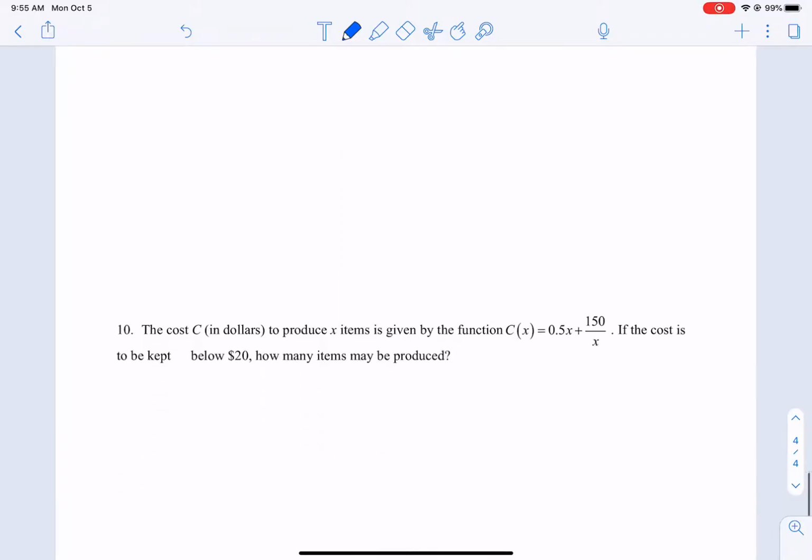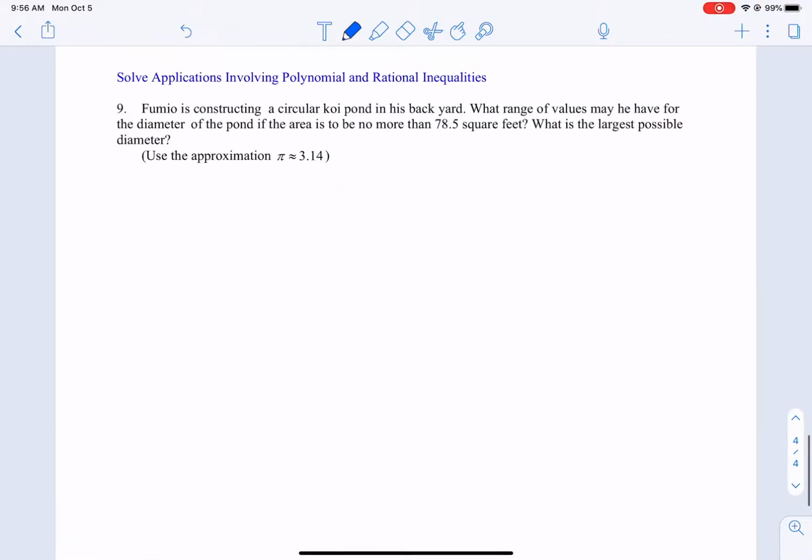One last little question. It says, Fumia, sure, is constructing a circular koi pond in his backyard. What range of values may he have for the diameter of the pond if the area is to be no more than 78.5 square feet?